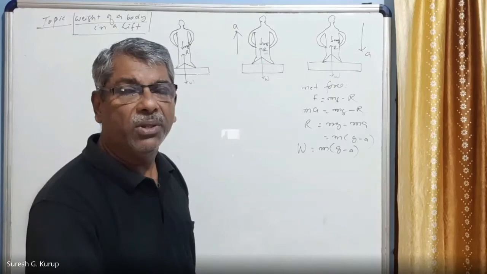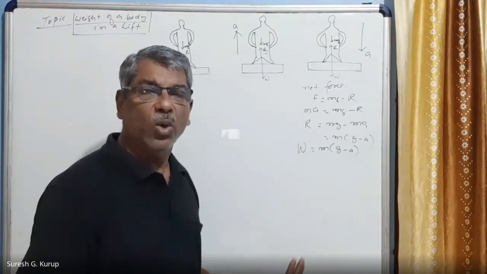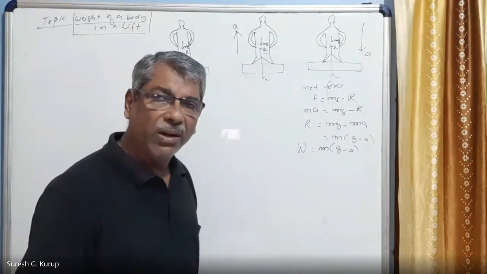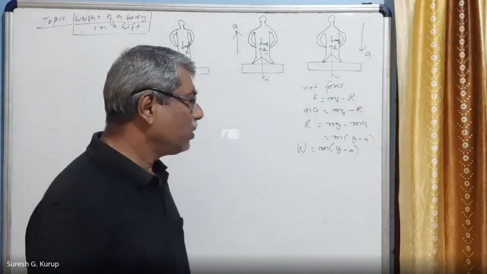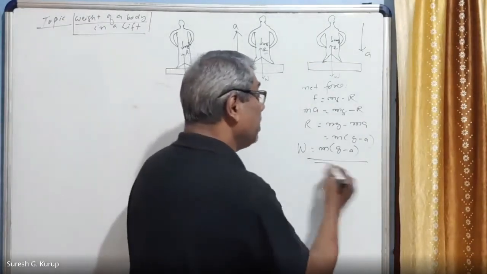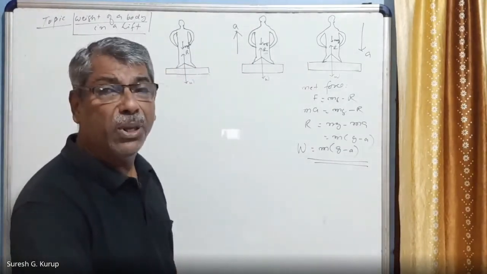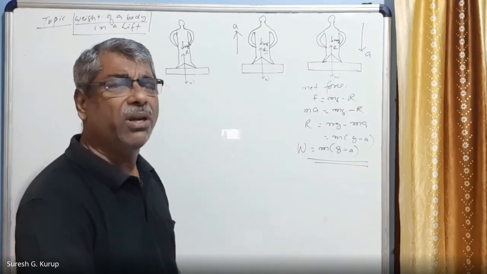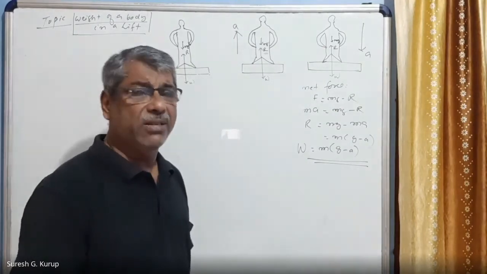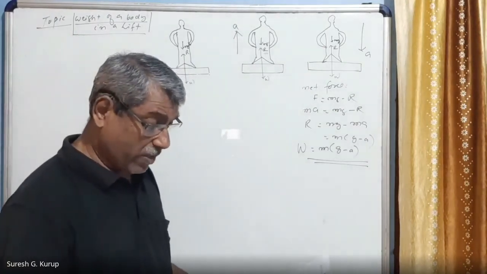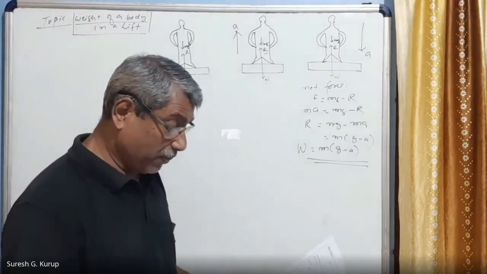It is very surprising. This happens only in this kind of particular case, right? So the weight of the person is decreasing, and the weight is given by m into (g minus a). There are so many related, very interesting questions that you will be able to understand very clearly.